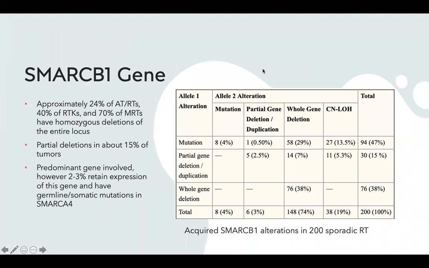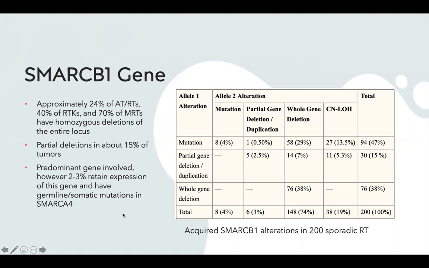Some more about the SMARCB1 gene. Approximately 24% of ATRTs and 40% of RTKs and 70% of MRTs have homozygous deletions of the entire locus. So both alleles are gone and the gene is just completely gone. It's not expressed at all. It's not there. Partial deletions make up about 15% of these tumors. And although this is the predominant gene involved in rhabdoid tumors, about 2 to 3% of patients retain expression of this gene and have somatic mutations or germline mutations in the SMARCA4 gene instead.